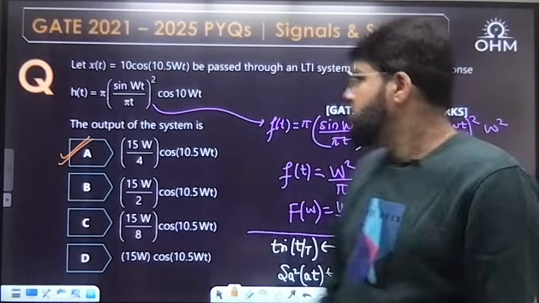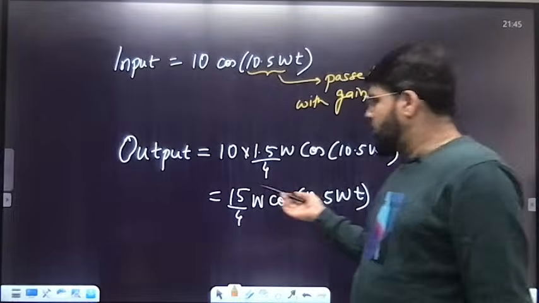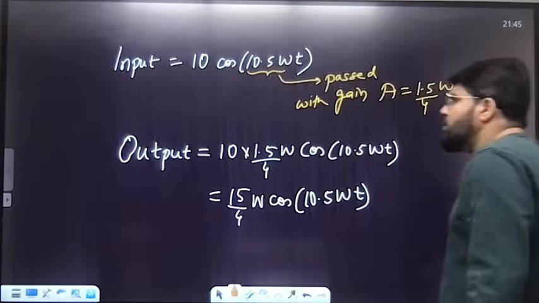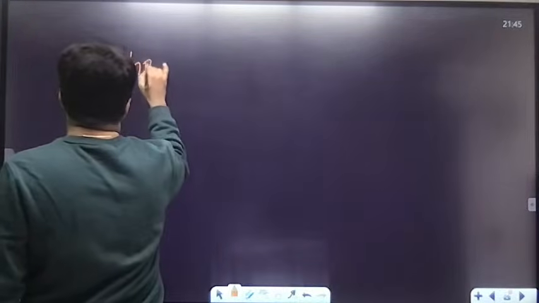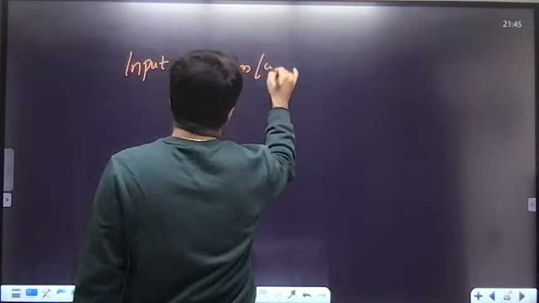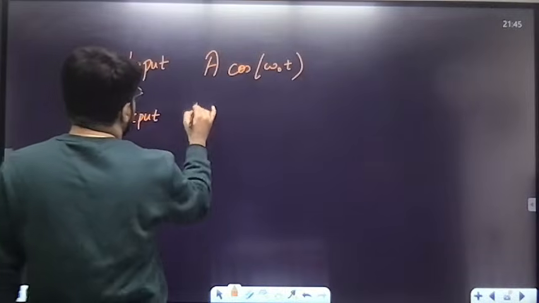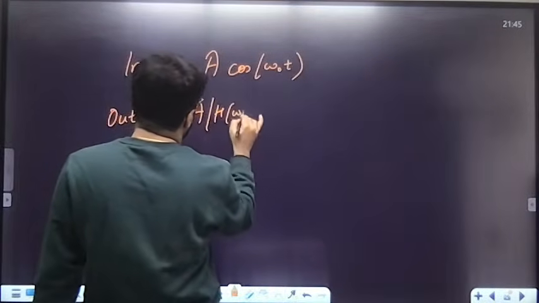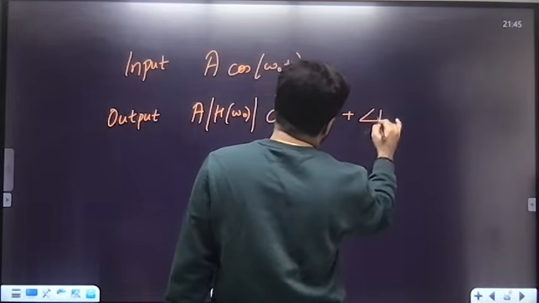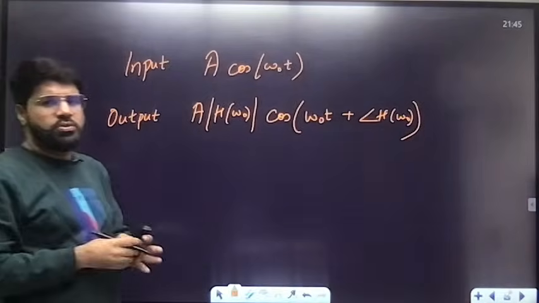Let's go to the next question. Now, it's not that only gain is important, because this H omega is a real function, it does not have any phase. If it has phase also, normally, the sinusoidal response you should know: if the input is A cos omega naught t, then the output is generally A into modulus of H omega naught cos of omega naught t plus angle H omega naught. This is the basic formula you must know, the sinusoidal response.